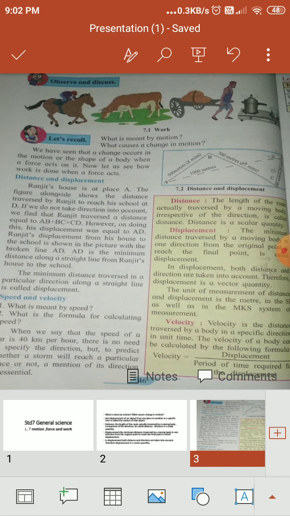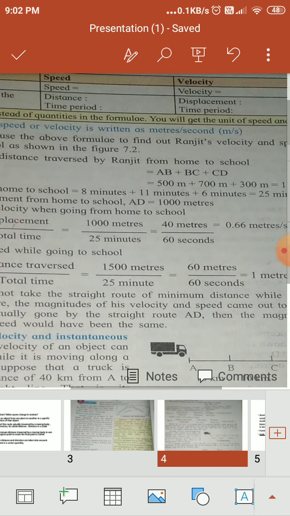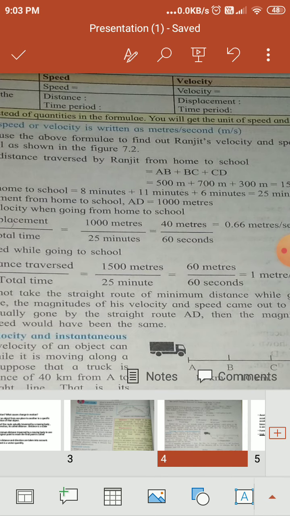And on the next page, you have been given some homework: write the formula of speed, velocity, distance, displacement, and time period. The unit of speed or velocity is meter per second. Let us now use the above formulas to find out Ranjit's velocity and speed when he goes to school, as shown in figure 7.2.